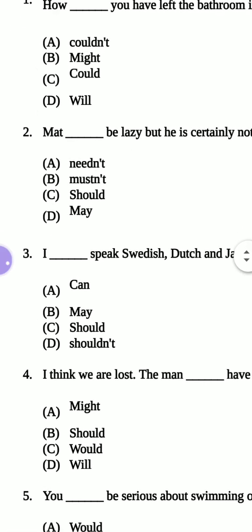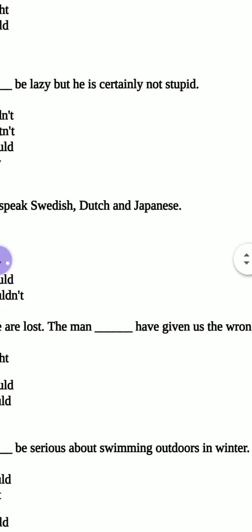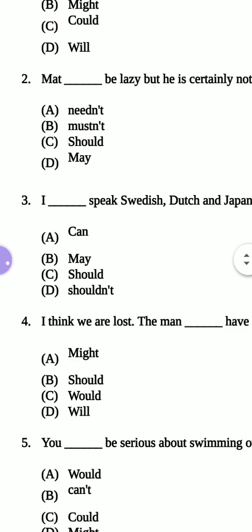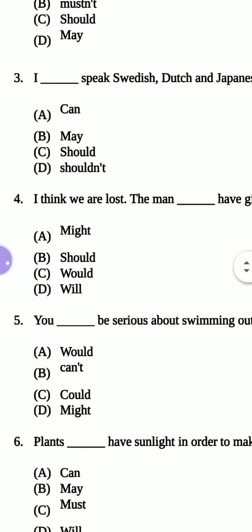Question number 2. Matt blank be lazy, but he is certainly not stupid. The answer is Matt may be lazy. Possibility is there.